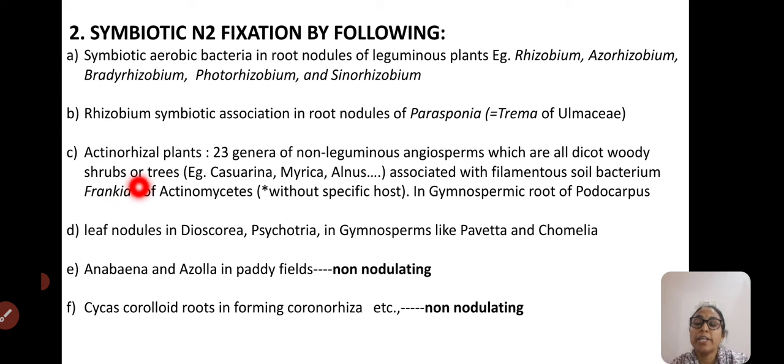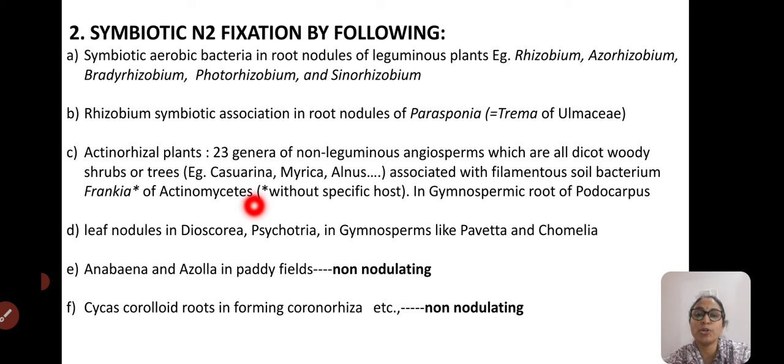And also actinorhizal plants, that is 23 genera of non-leguminous angiospermic plants, which are all dicot woody shrubs and trees, for example Casuarina, Myrica, Ulmus, etc. Associated with filamentous soil bacteria, Frankia, which produces orange colored nodules. Frankia belongs to actinomycetes. Without a specific host, it fixes the atmospheric nitrogen.